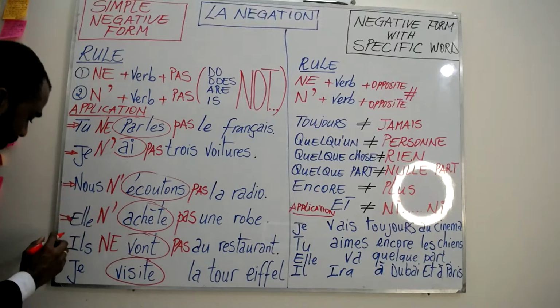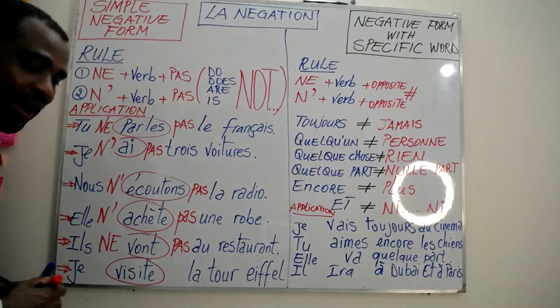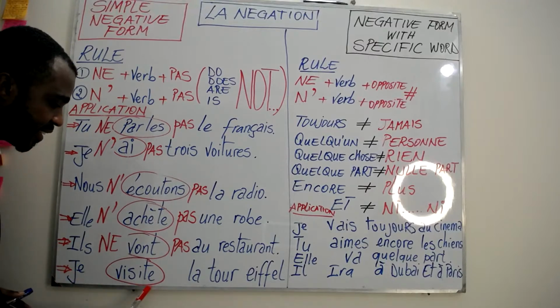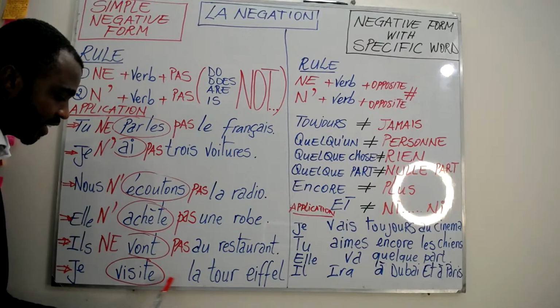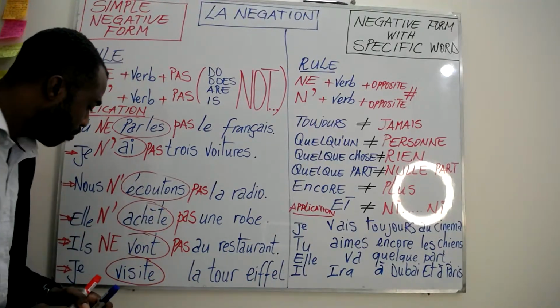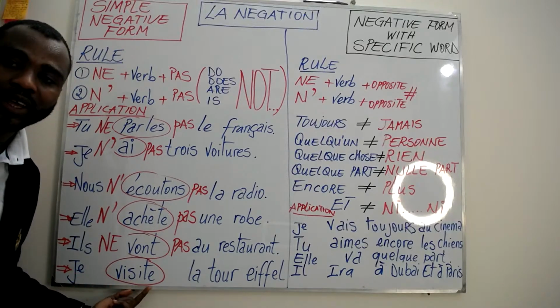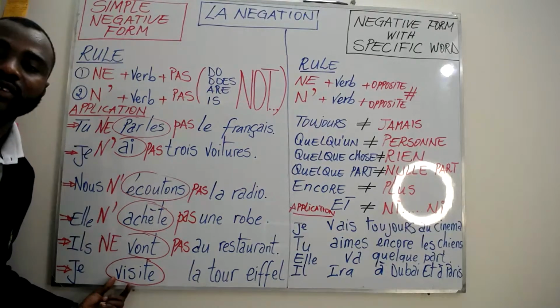Okay, perfect. Now let's move to the next and last sentence. For our example: "Je visite la tour Eiffel," which means I visit the Eiffel Tower. Here our verb is visite, starting with the V, which is a consonant.